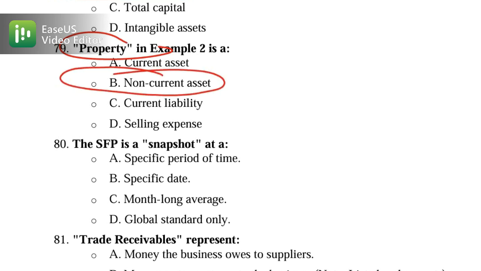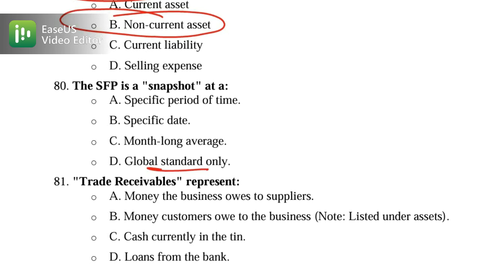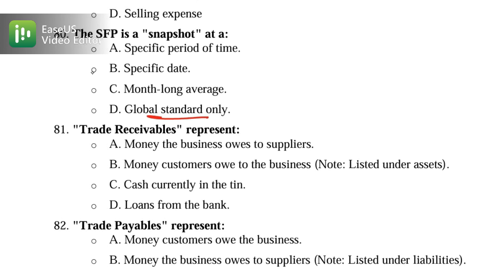So you have to understand what is a current and what is a non-current asset. Now the statement of financial position is a snapshot at a specific date, not a month-long average or a global standard. So option B is the correct one, because it's a snapshot at a specific date. Okay, so this one is your correct option.